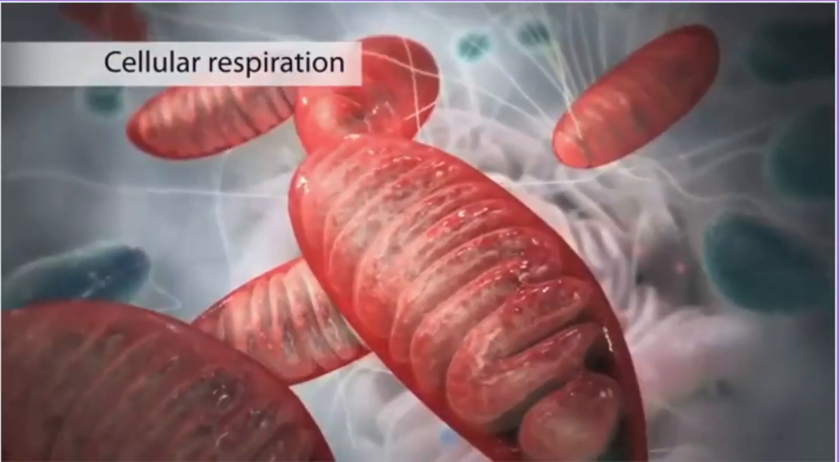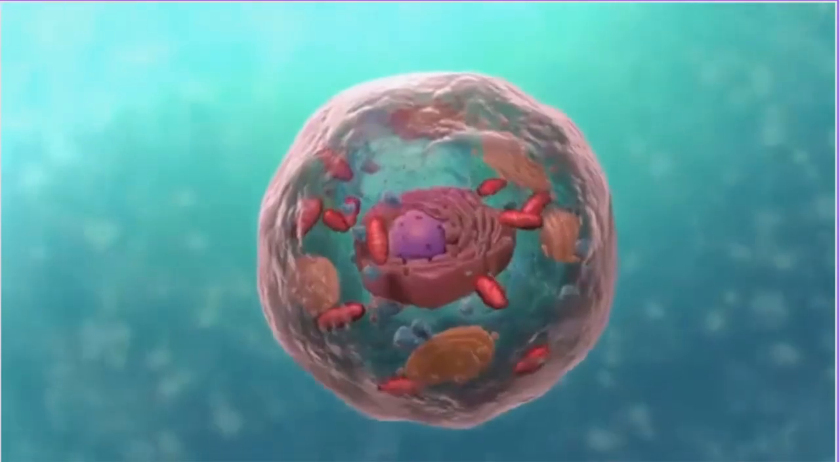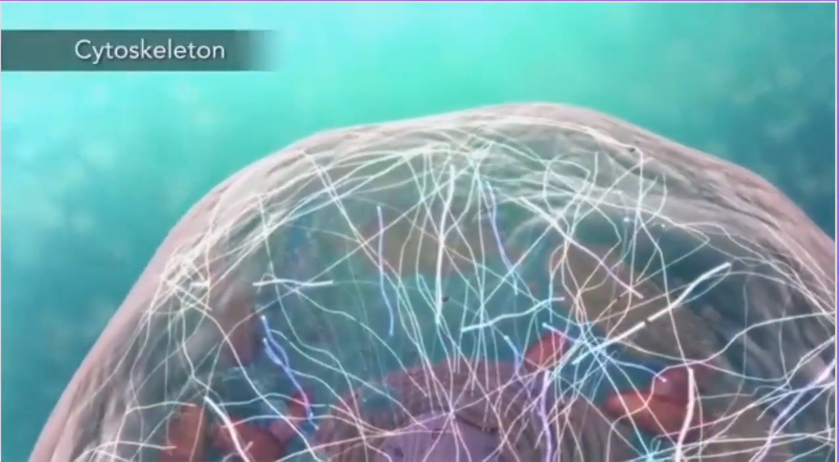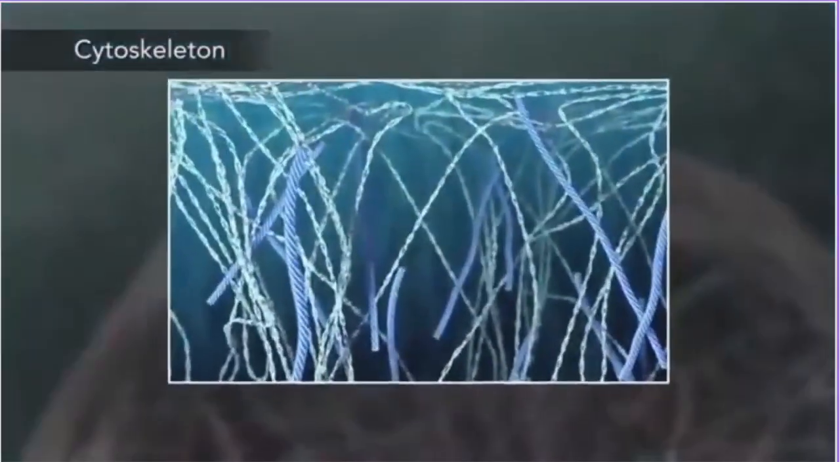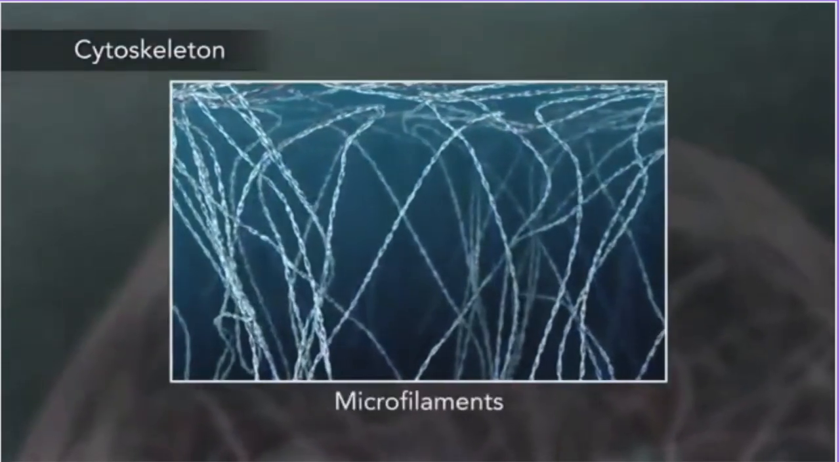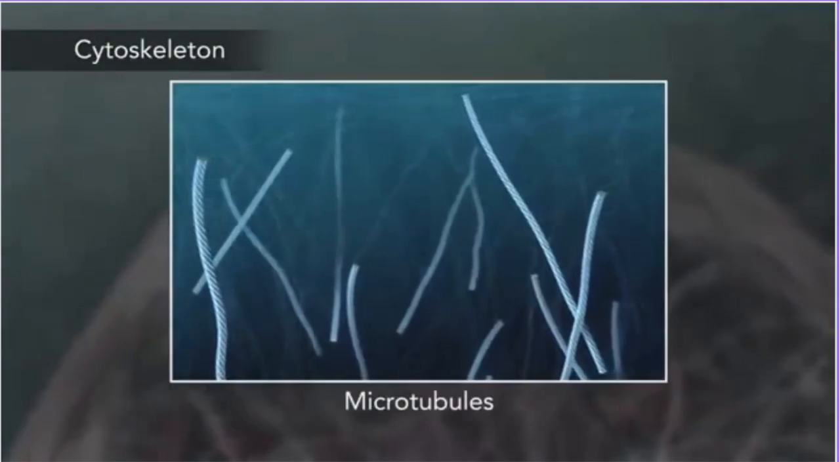Cells that need more energy have more mitochondria. Meanwhile, the cell maintains its shape through a cytoskeleton. The cytoskeleton includes the thread-like microfilaments, which are made of protein, and microtubules, which are thin, hollow tubes.